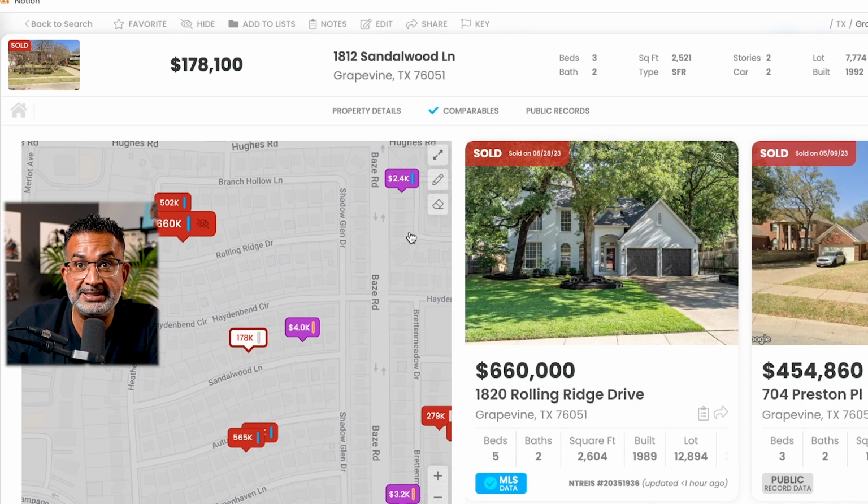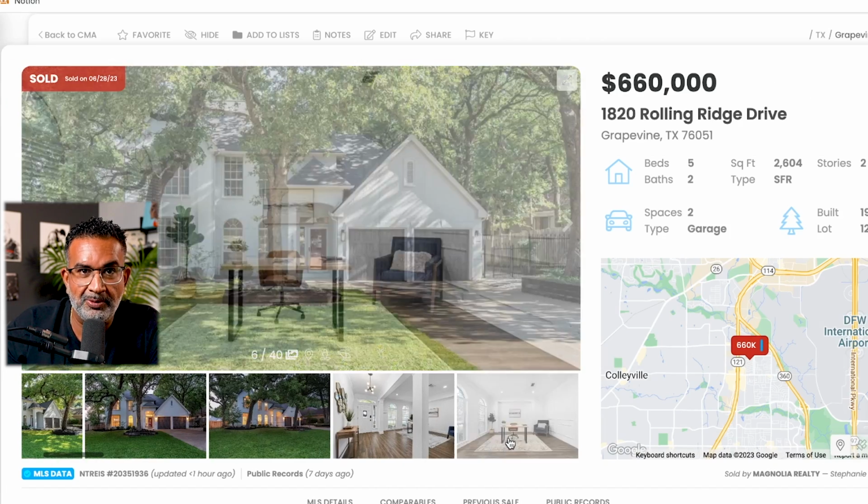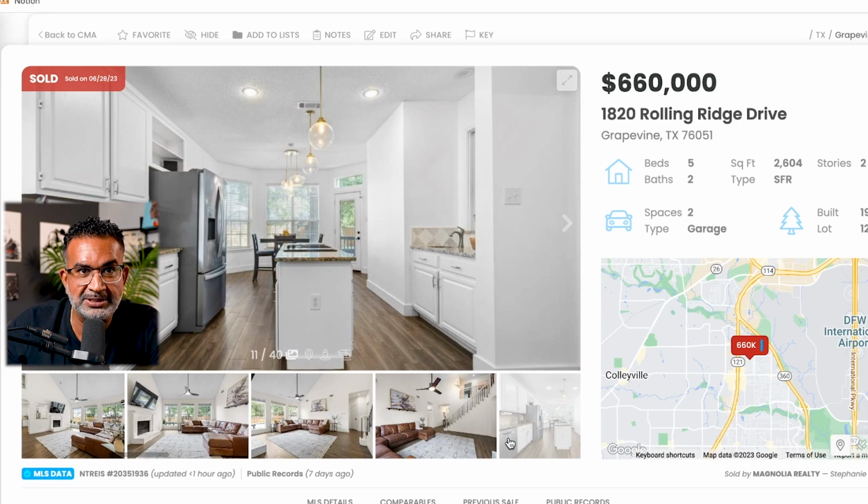All right, so we got a 1989 build, same build generation, 2604 square feet. So pretty close in square feet. This lot size is a lot bigger, right? So if we were going to use this one, how would I use this comp? Let's just look at the inside of it to make sure that it's been remodeled. I can already tell you by the white coloring that it has been. Yeah, beautiful, right? Would I live in this house? Absolutely. This kitchen's kind of lame, but I'd still live there.